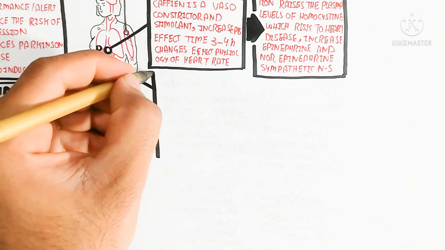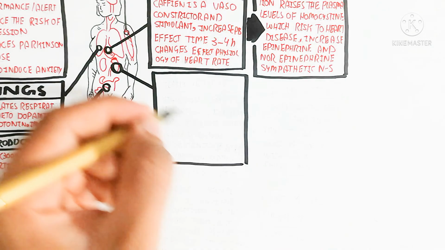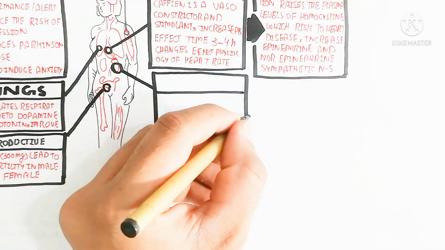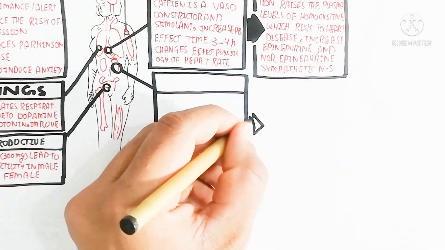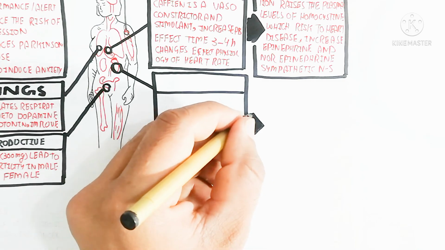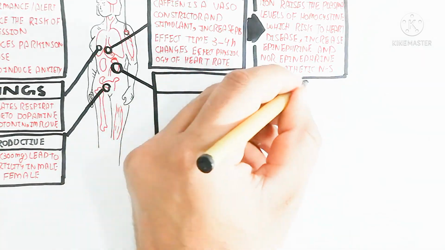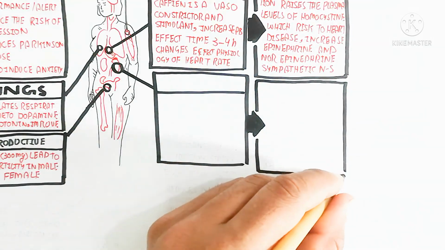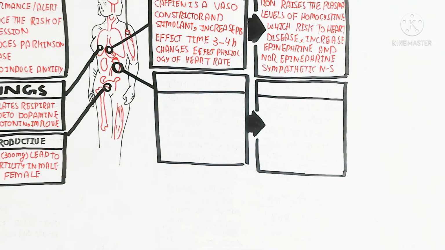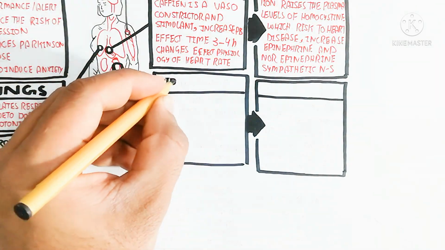So glycogenolysis and gluconeogenesis will occur, and hyperglycemia will occur, and the homocysteine level increases, which is a risk for heart disease.